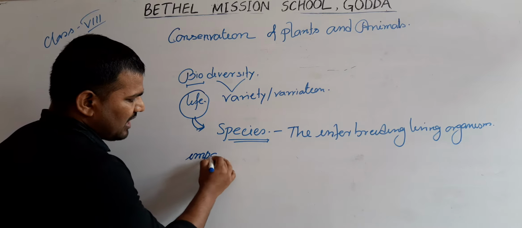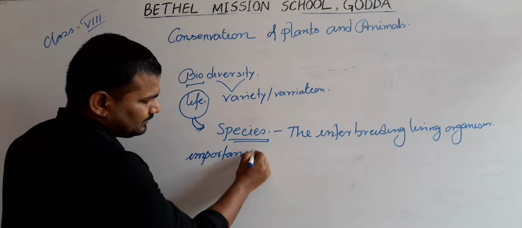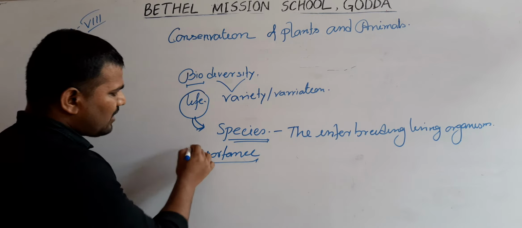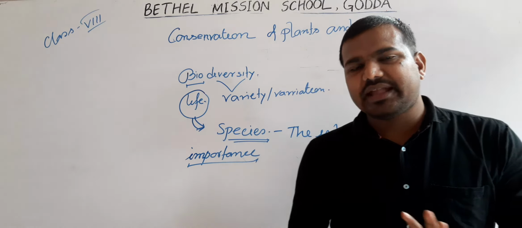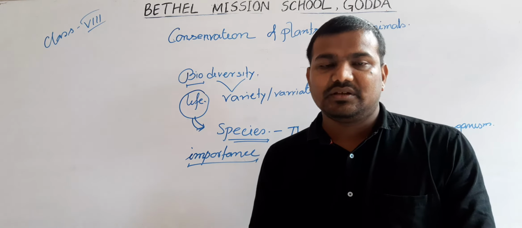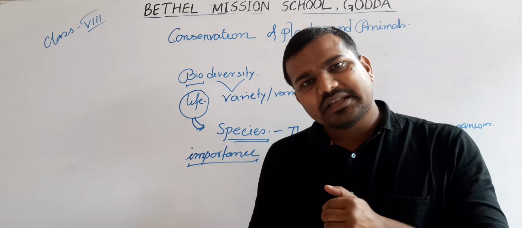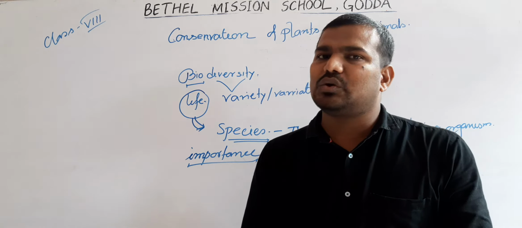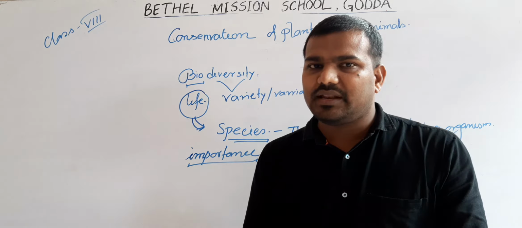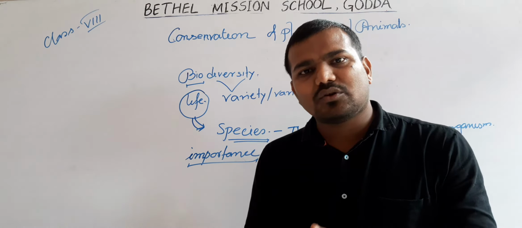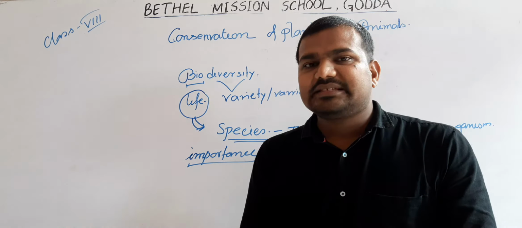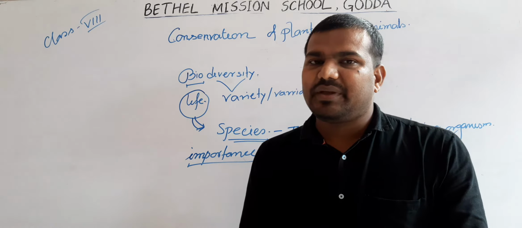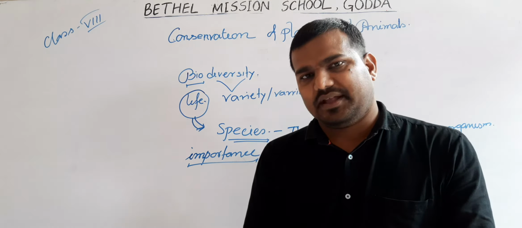Now next, why is biodiversity so important for us? Importance of biodiversity. The first one, biodiversity is important to maintain the natural balance. The second one, biodiversity is important to maintain the ecological balance. What do you mean by ecological balance? Eco means habitat, logi means knowledge. So there is a balancing equation within each habitat.